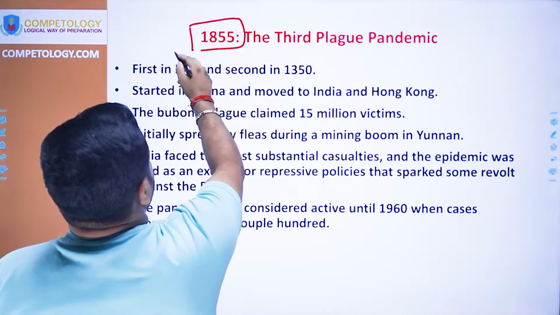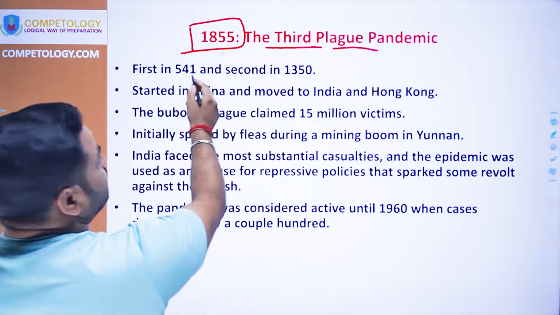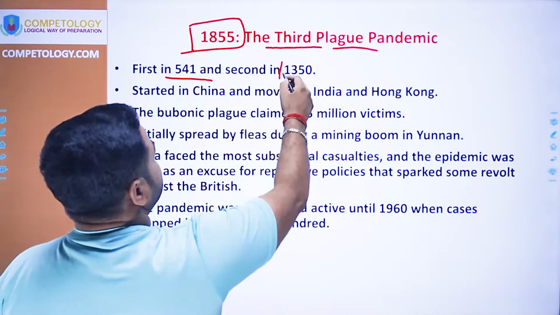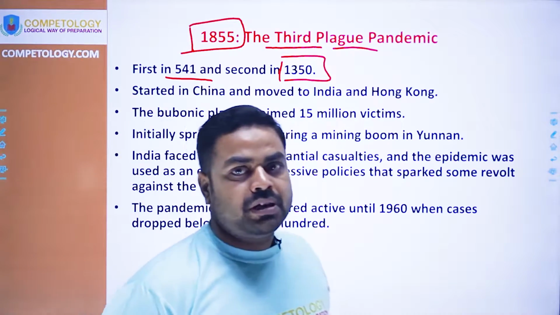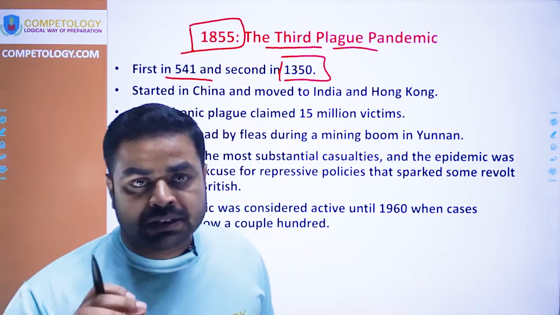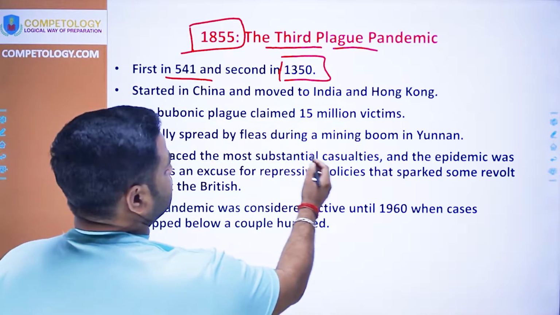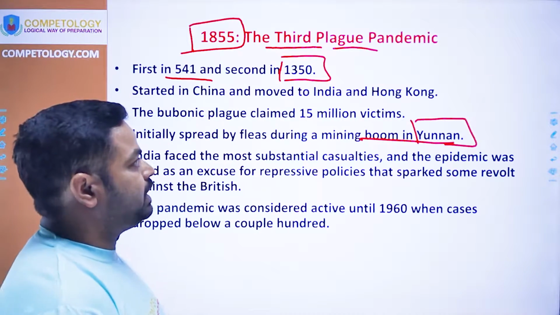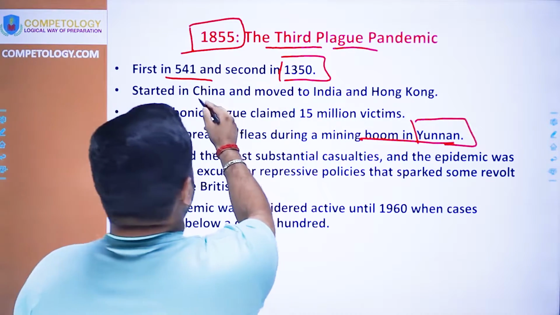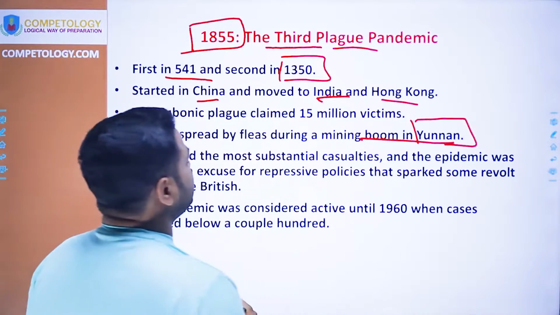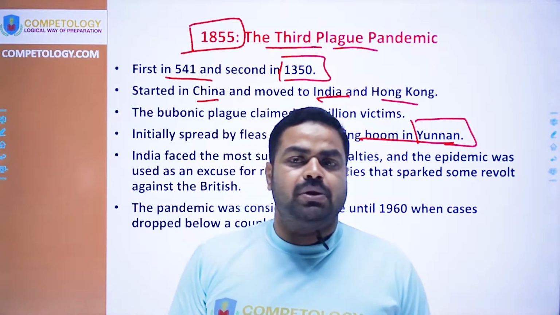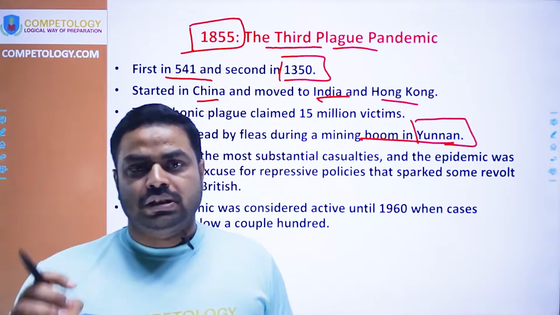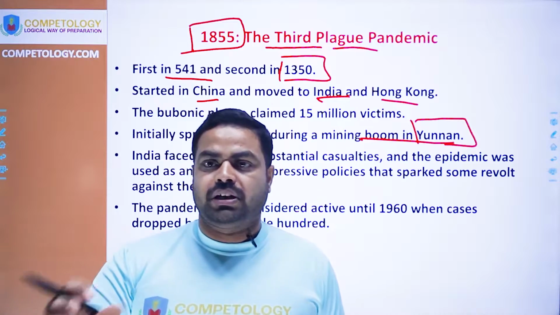In 1855 there was the third plague. The first plague was in 541 in Greece. Thereafter the second plague was in 1350, again in Europe. But the third plague surfaced in the Yunnan province of China. It moved from China to Hong Kong and thereafter to India. At that time China was also a colony of various other countries, and the British also had a stake in it.